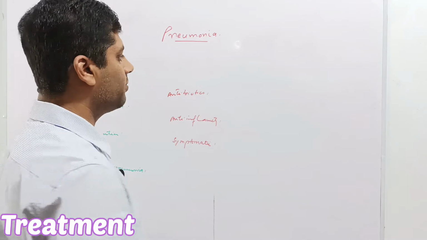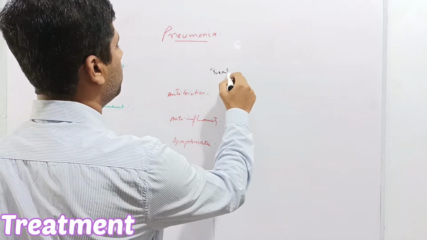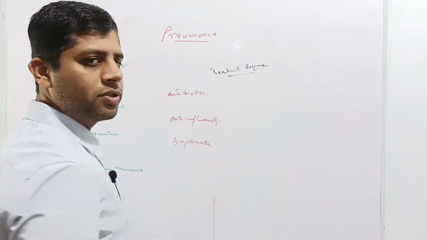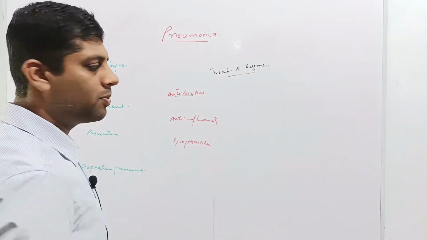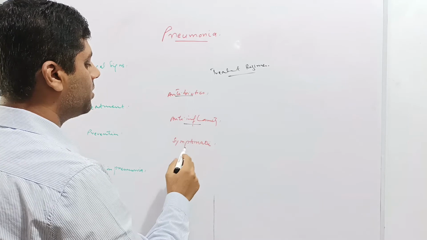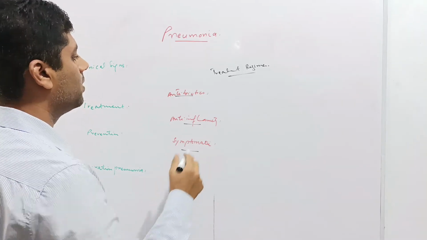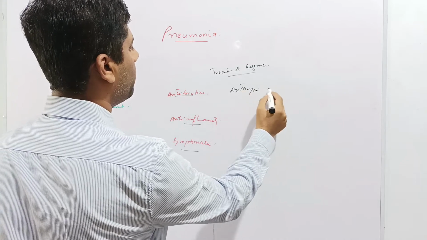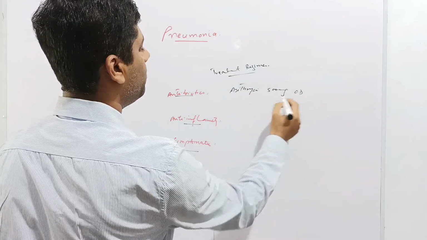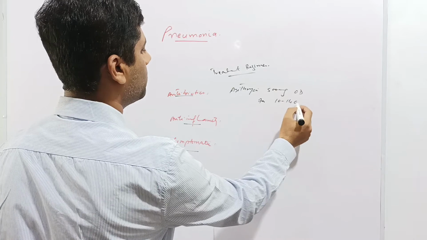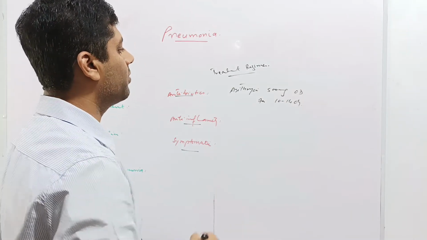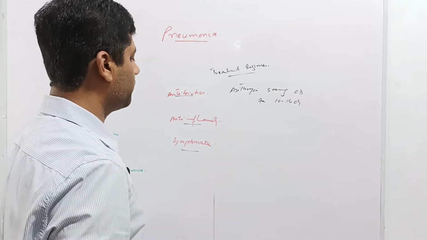The treatment regimen of the disease is based upon the three principles. First is the administration of antibiotics, then the anti-inflammatory and symptomatic therapy. The antibiotics given are azithromycin 500 mg once daily for 10 to 14 days. This works best against the bacterial pneumonia as well as the viral pneumonia for the prevention of secondary bacterial growth.